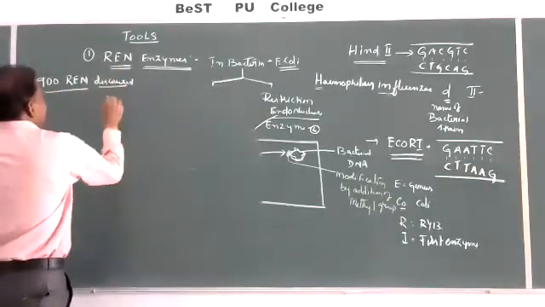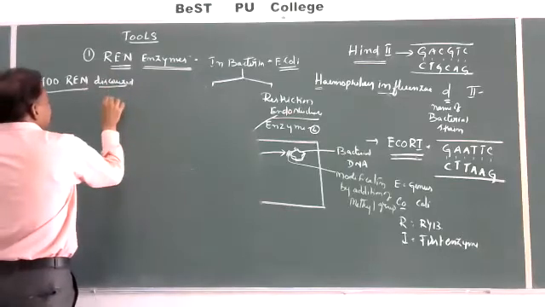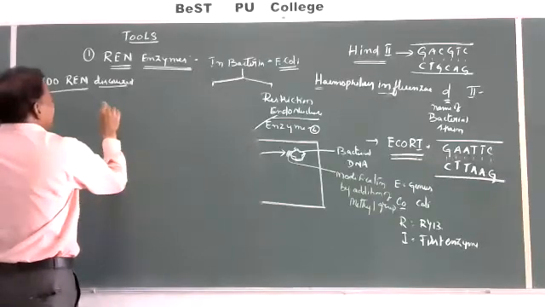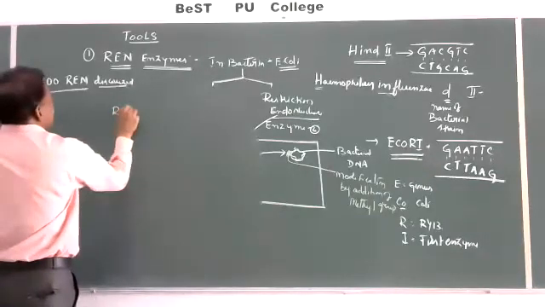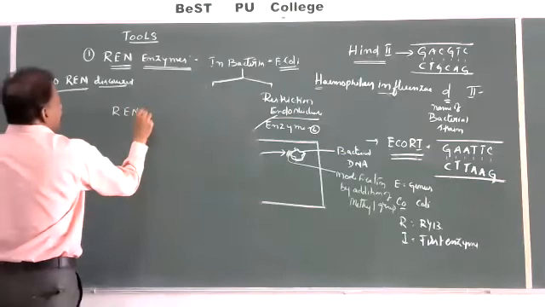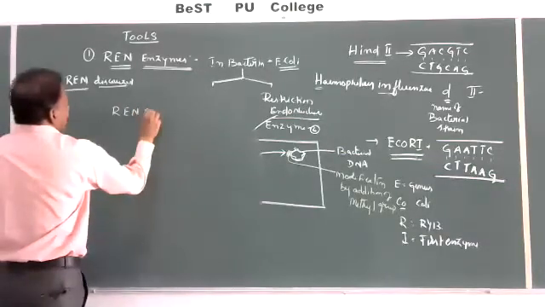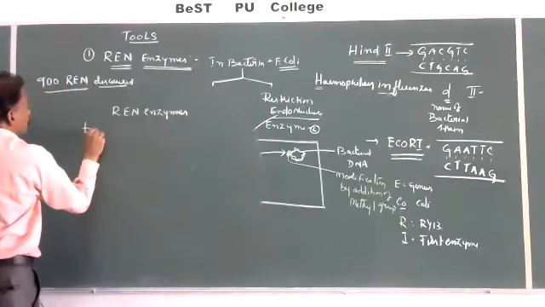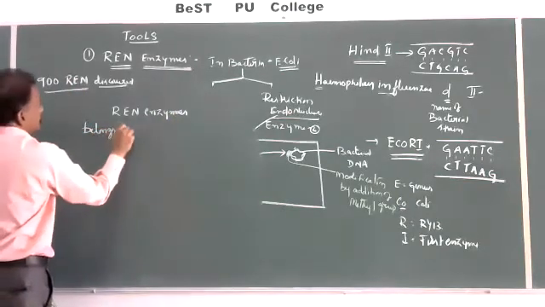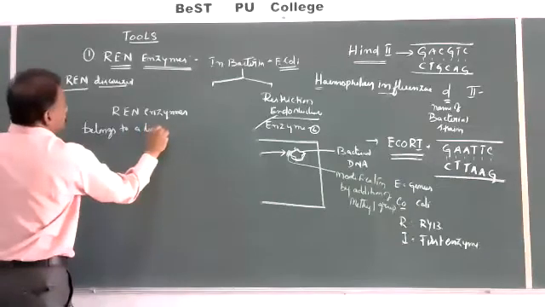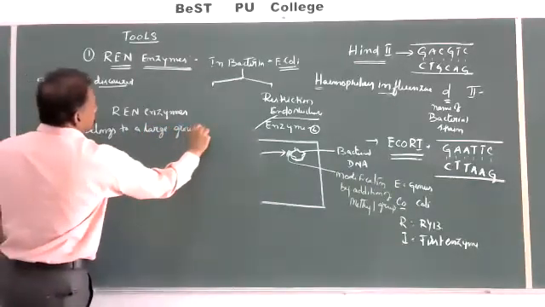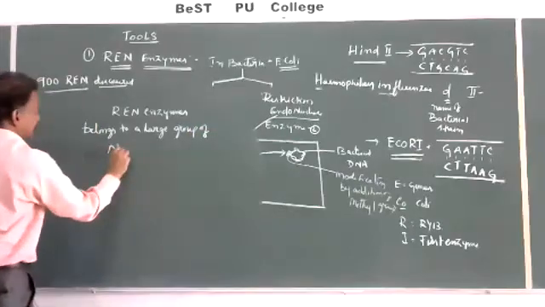And when we want to know what these restriction endonuclease enzymes are, they belong to a large group of nucleases.